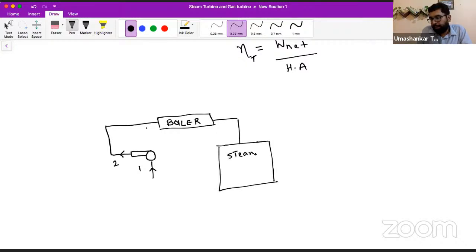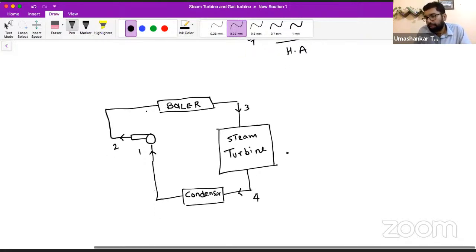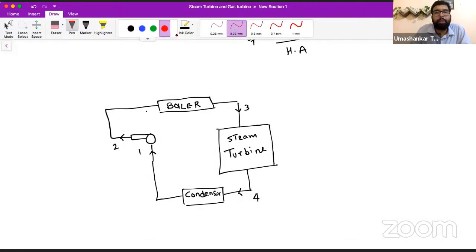So here we have a steam turbine. Since this syllabus was added in GATE 2021, you won't find problems from this topic in previous year GATE papers. So we will do the problems in the class itself, no problem. So this was our cycle. Now tell me one by one.